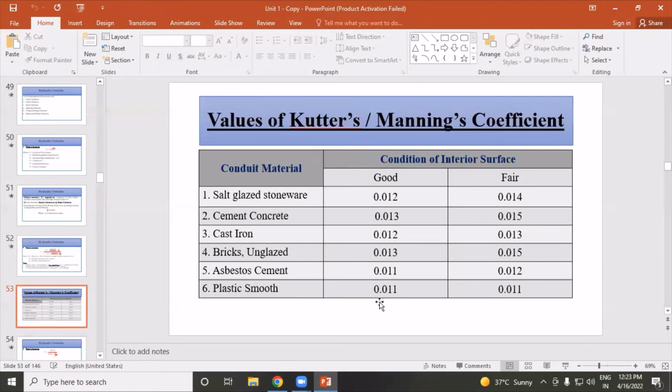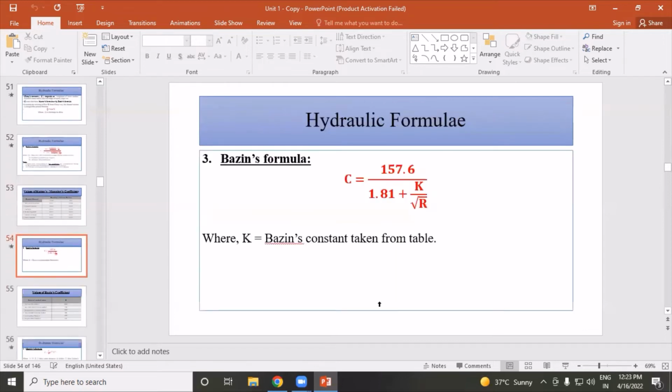Cast iron 0.012 and 0.013. Bricks 0.013 to 0.015. Asbestos cement 0.011 to 0.012. Plastic smooth 0.011.